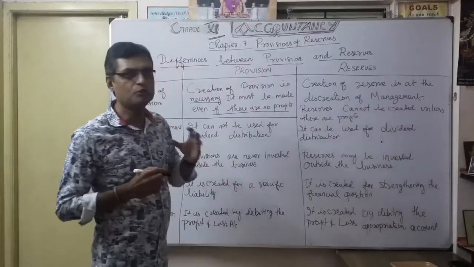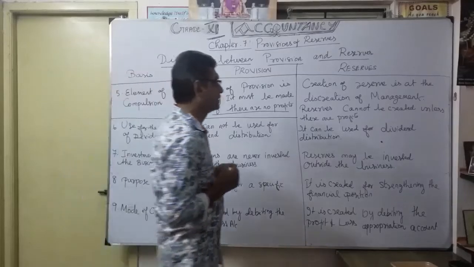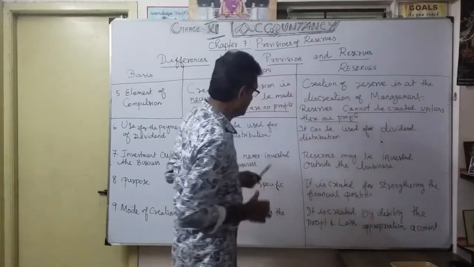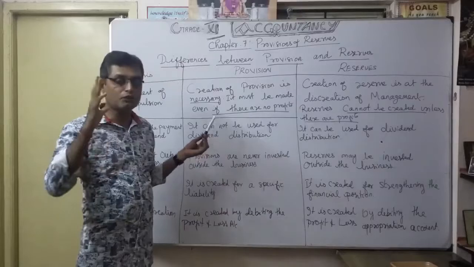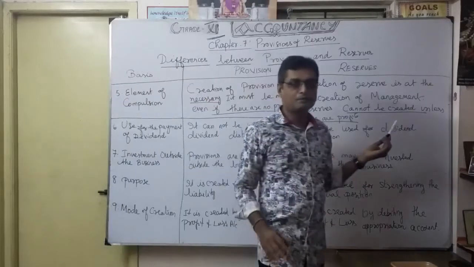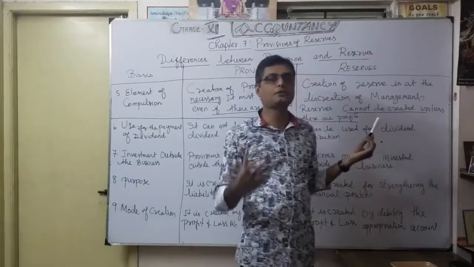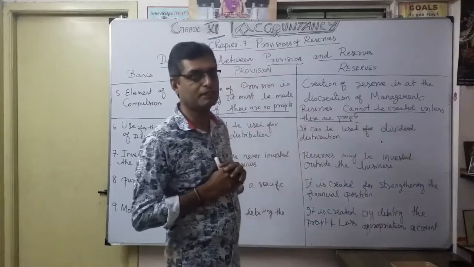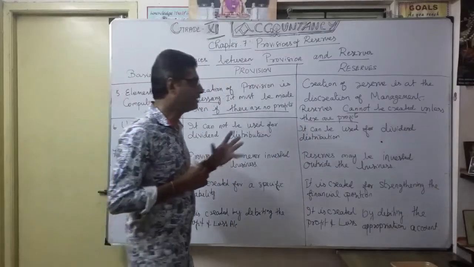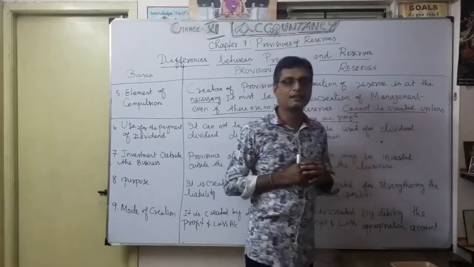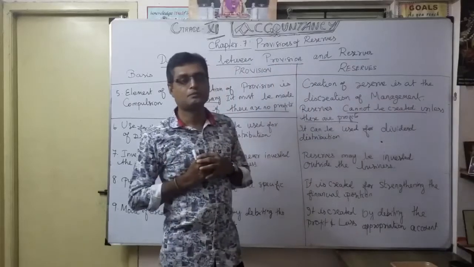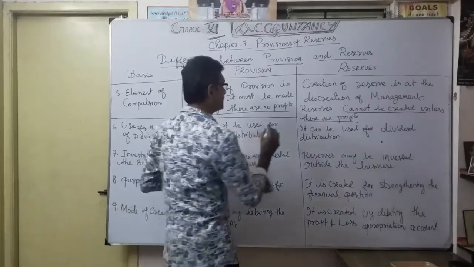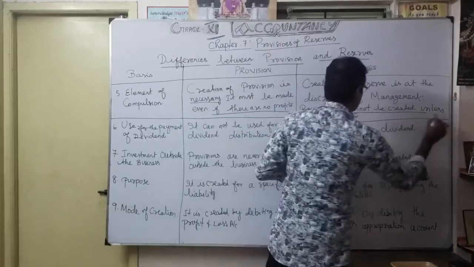But how reserves are created is very important. See, they cannot be created unless there is profit. Correct? For a provision, whether you get profit or not, you must create it. But for a reserve, if there is no surplus profit, there is no question of a reserve. Understood? That's common sense, practically. There is some logic there, isn't it? So definitely a reserve cannot be created unless there are profits. If there is a profit, you can create a reserve. That is what you maintain here. That's the first important difference.